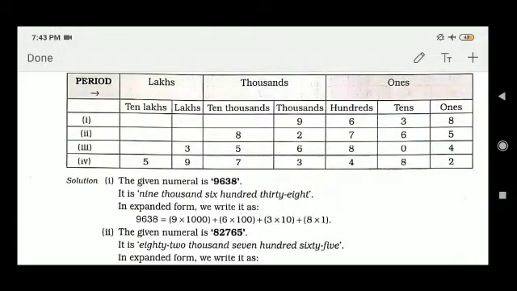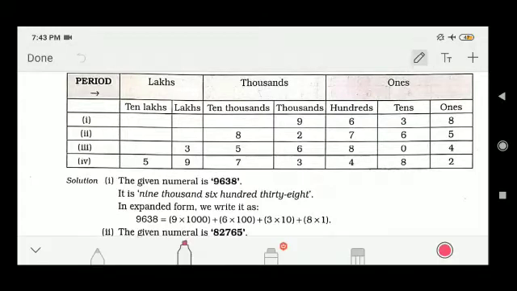Today we will learn about the Indian place value system. This is the table of the Indian place value system. Here, this is your ones place, this is your thousands place, this is your lakh place.